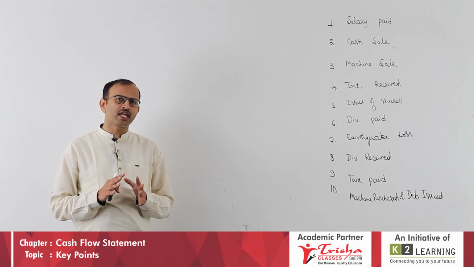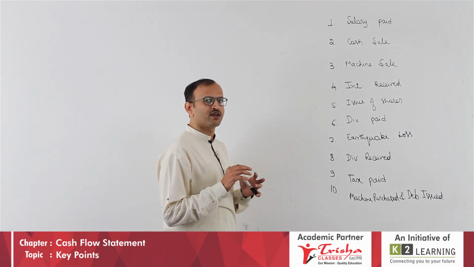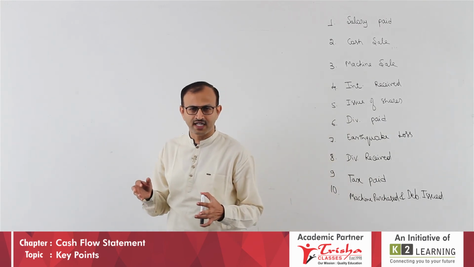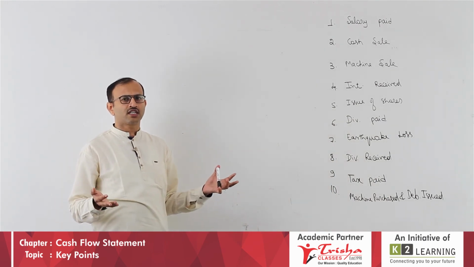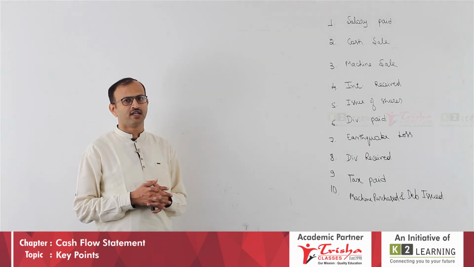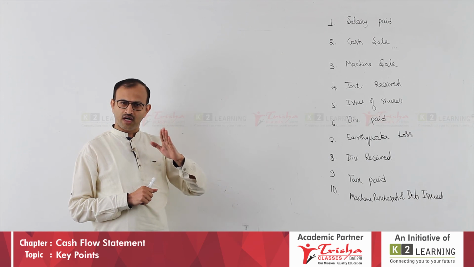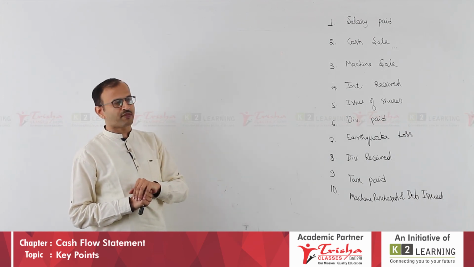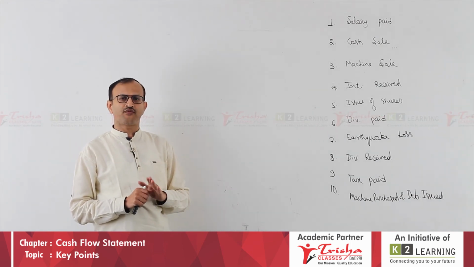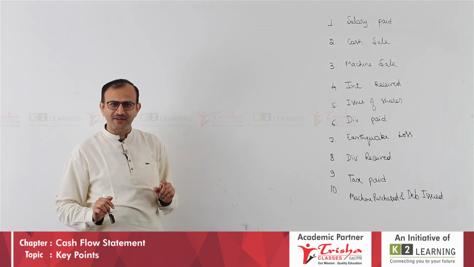So, we learned 4 key points in the cash flow statements. Students, we learned direct method, indirect method, formats, cash equivalents, different kinds of treatment, taxes, all that we learnt. Now, I want to test you before going to the next master problem. I want to test you with one example. I have written 10 points on the board, and I want to take a short break. Before taking the short break, you have to write in your notebook what kind of activities, where each is related. If you tell all 10 correctly, that means you understood, and you are going to get a chocolate from me. Shall we work it out one by one?